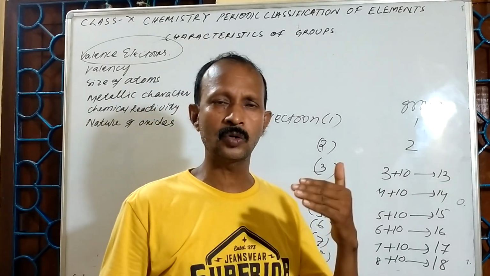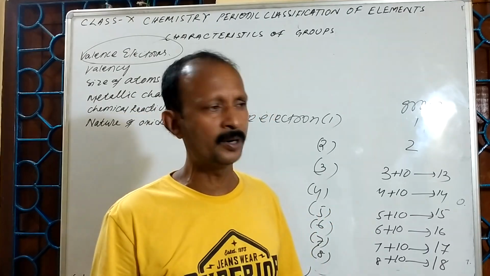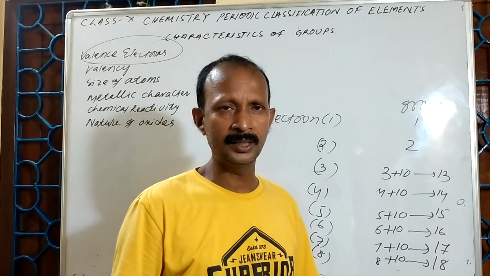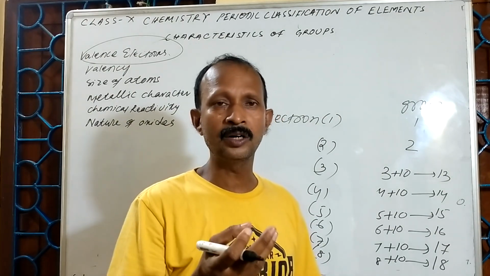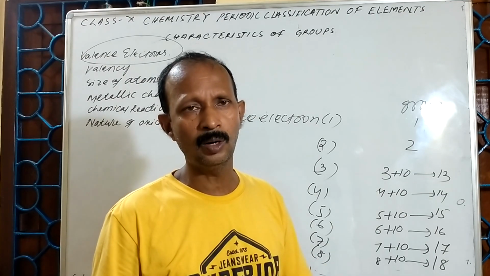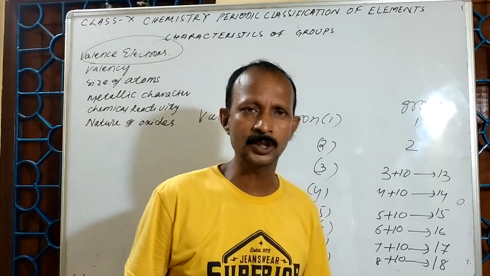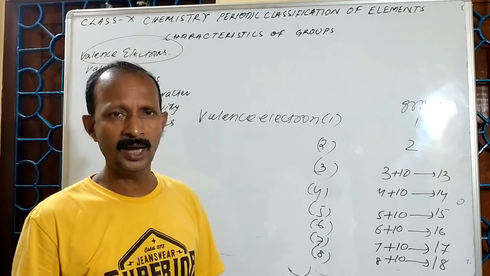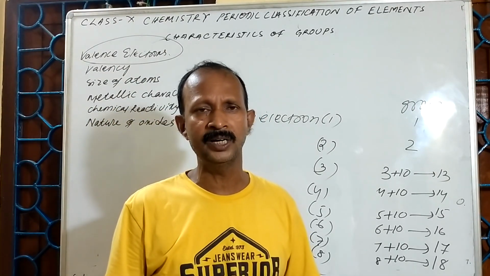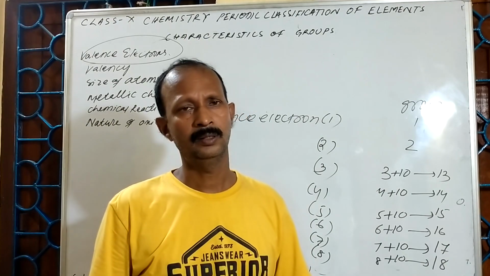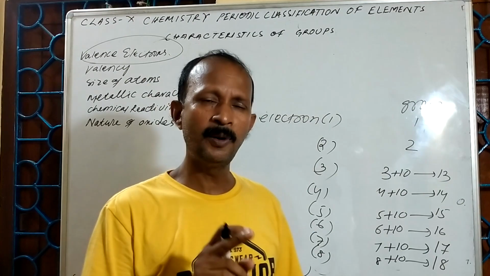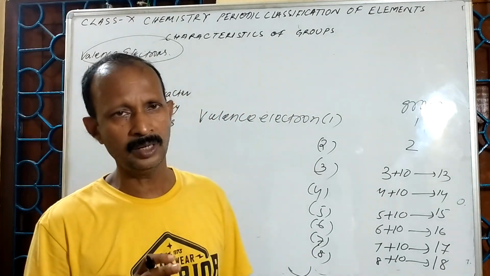If it is valence electron 1 or 2, that represents the group number. If it is more than 2, 3 or more than that, we add the number 10. The fact is that we are discussing the representative elements. Those are present in groups 1, 2, 13, 14, 15, 16, 17 and 18, not the d-block elements or transition elements.